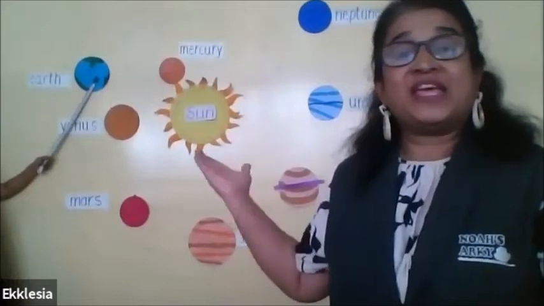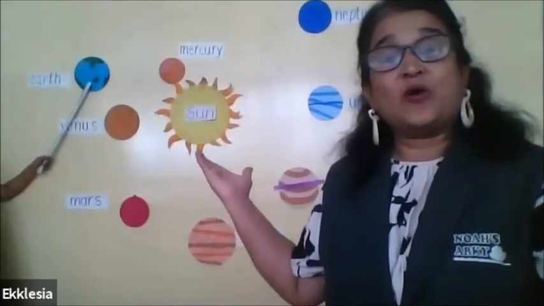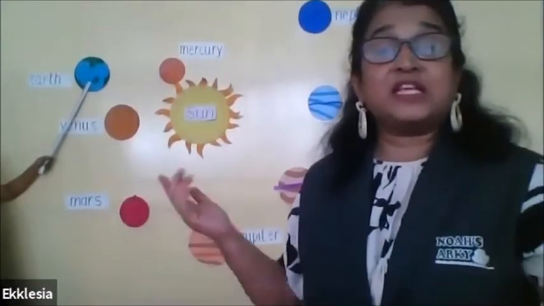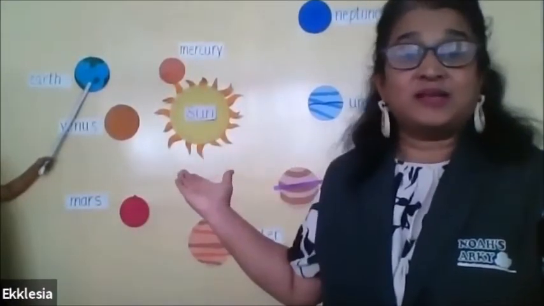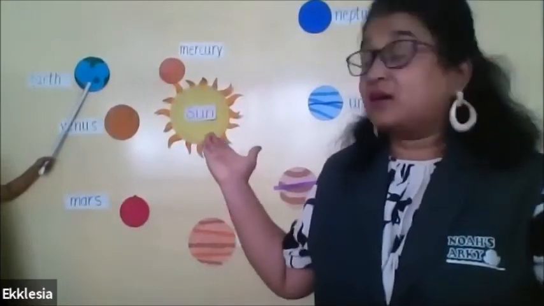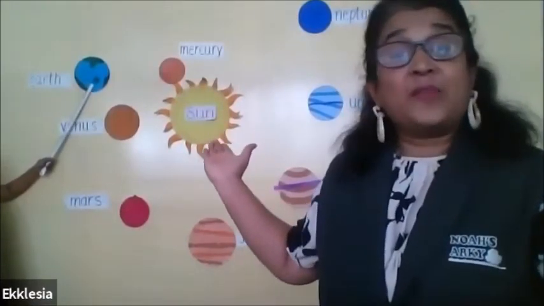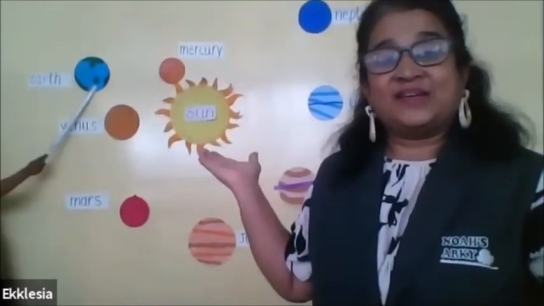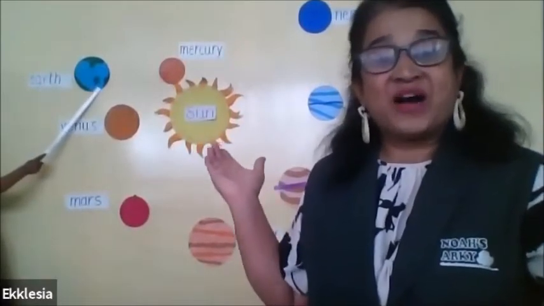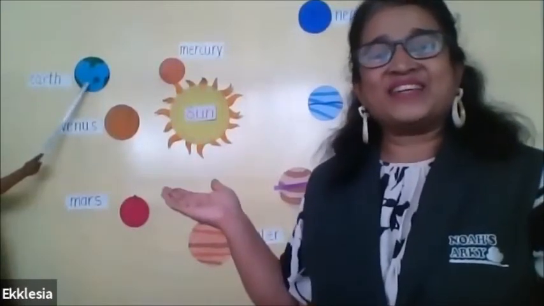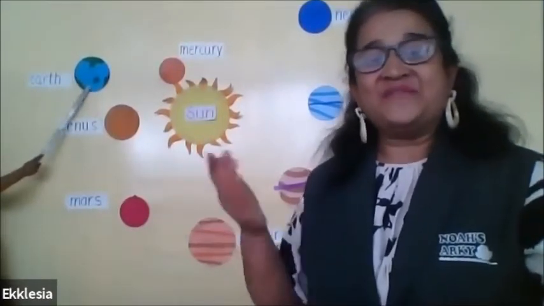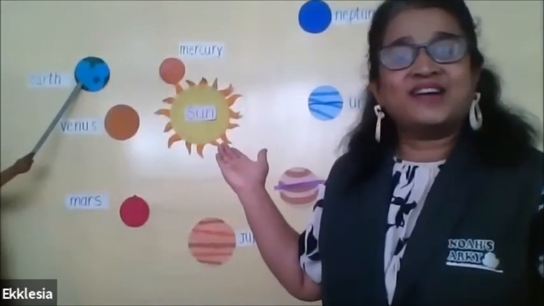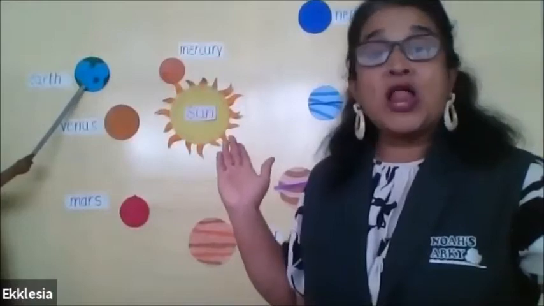We find trees, animals, and all kinds of reptiles, all kinds of creatures on Earth. Yes, and on Earth, there are many countries, and we live in India. And in India, we have Maharashtra. And in Maharashtra, we have Pune. And we all live in Pune. So this is the planet Earth on which we all live.